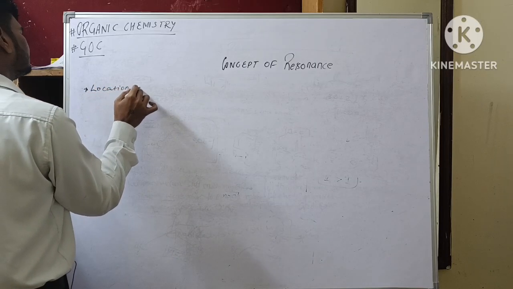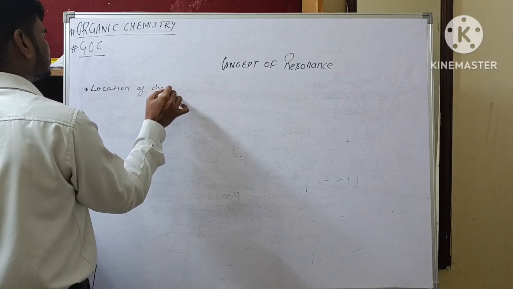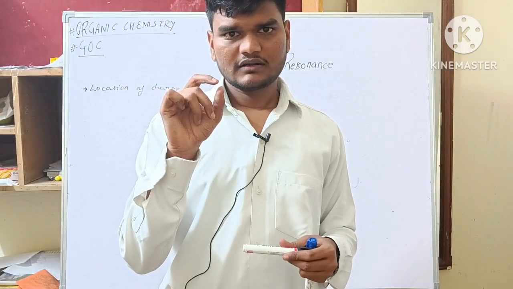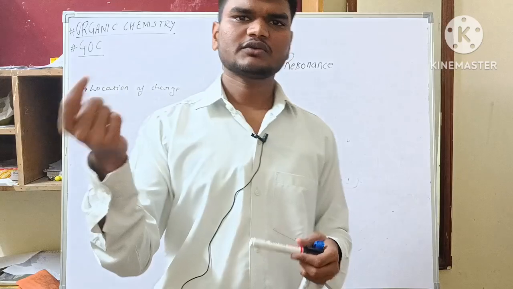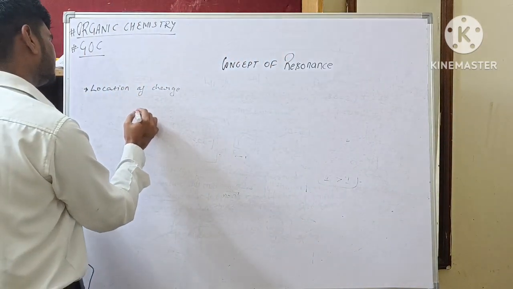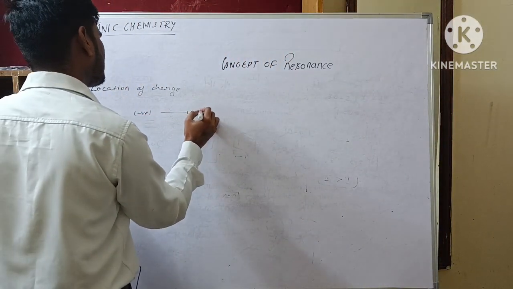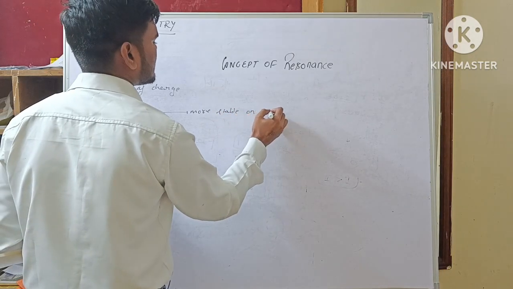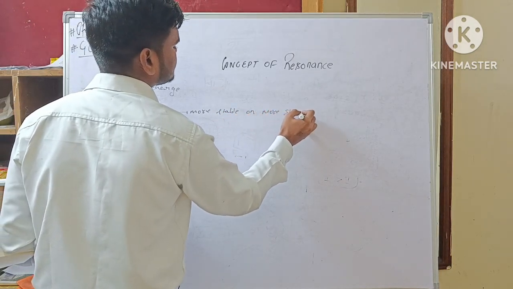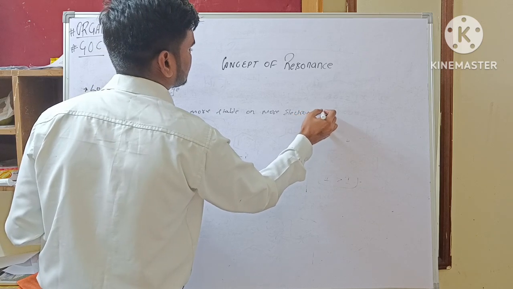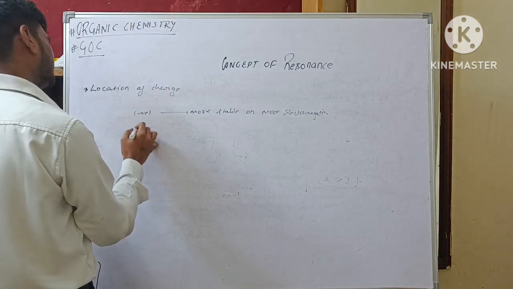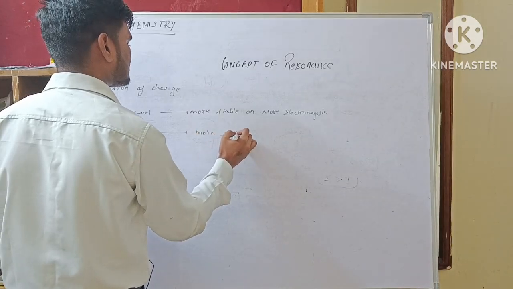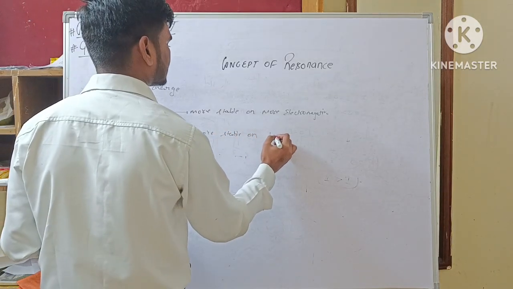Location of charge means the more negative charge will be more stable on the more electronegative atom, and the positive charge will be more stable on the least electronegative atom.